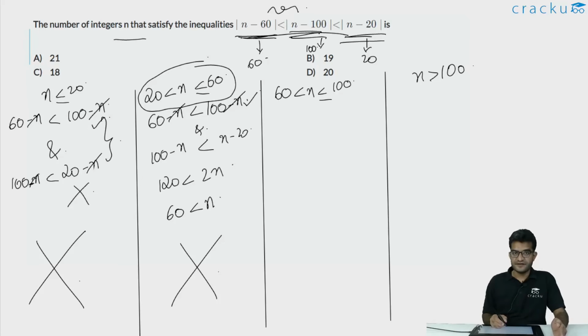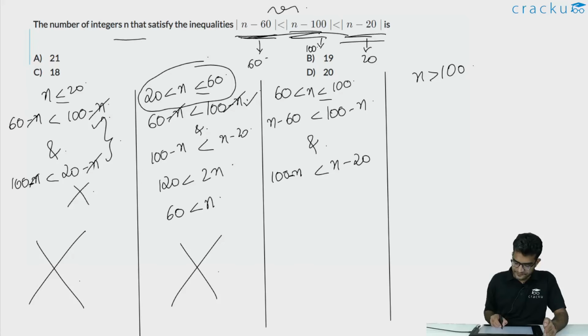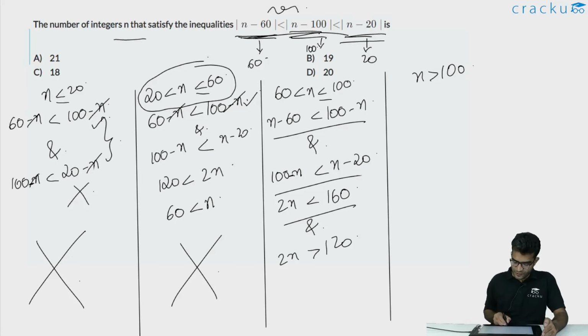Let us look at the third interval. In this case, modulus of n minus 60 will be n minus 60. Modulus of n minus 100 will be 100 minus n, and modulus of n minus 20 will be n minus 20. So the first part of the inequality will be that n minus 60 is less than 100 minus n, and the second part is that 100 minus n is less than n minus 20. The first part can be simplified to 2n is less than 160, and the second part can be simplified to 2n is greater than 120. Or basically we want n to be less than 80 and we want n to be greater than 60.